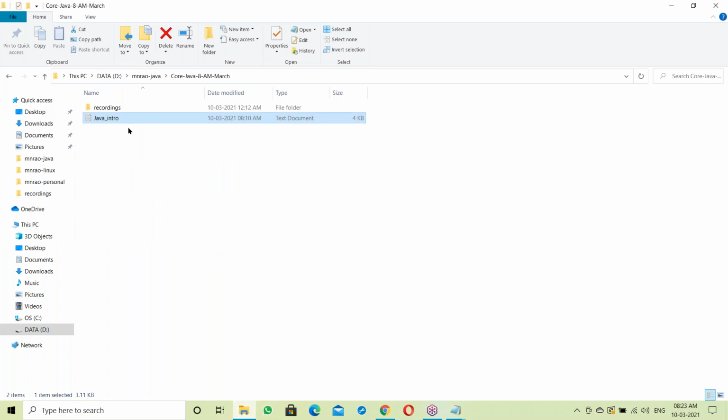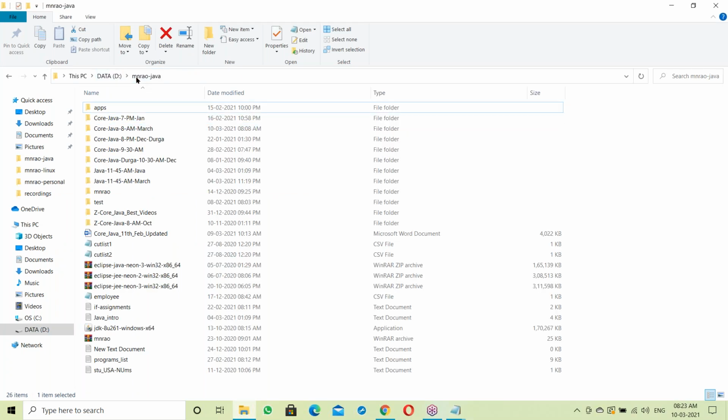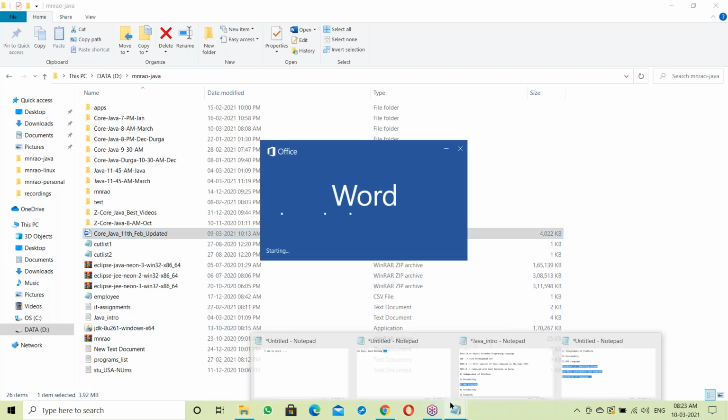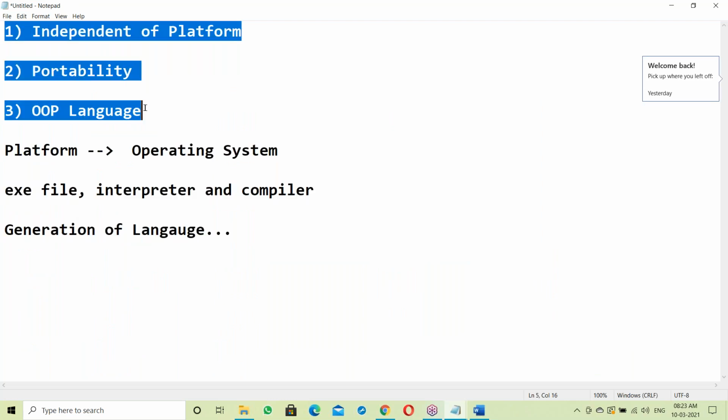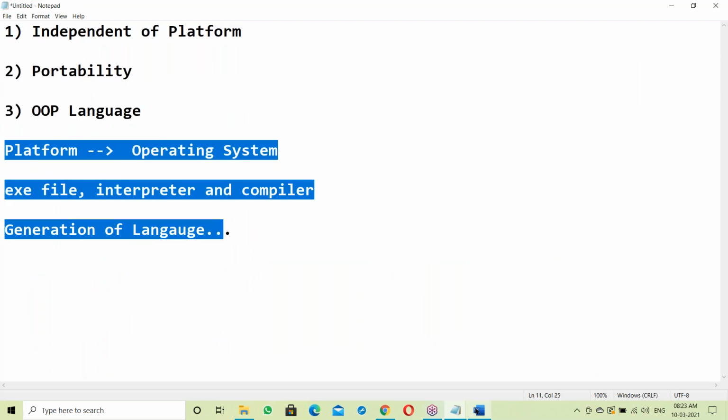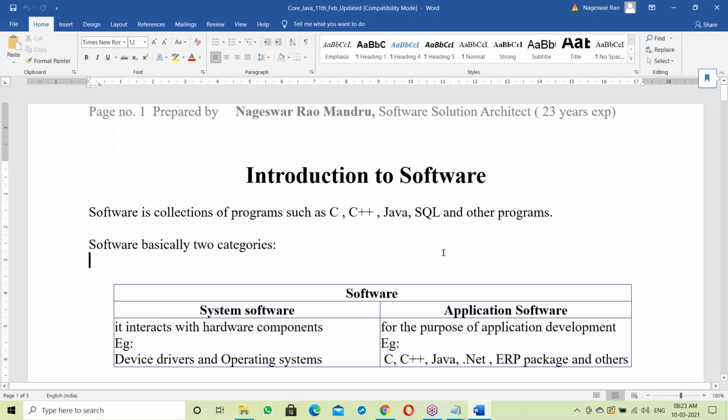One second, let me open the Java documents. So this is your Java document. To understand these features, some software basics are required. Writing notes is not necessary, a well prepared document is available. This is around a 500 pages document. Just follow the class.